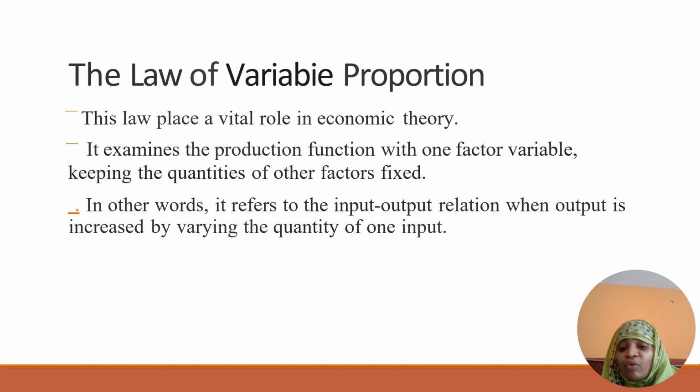So if you want to increase the production quantity in the organization, we can use some techniques and tools, and along with that we can adopt advanced technology. Then we increase the productivity of the organization.